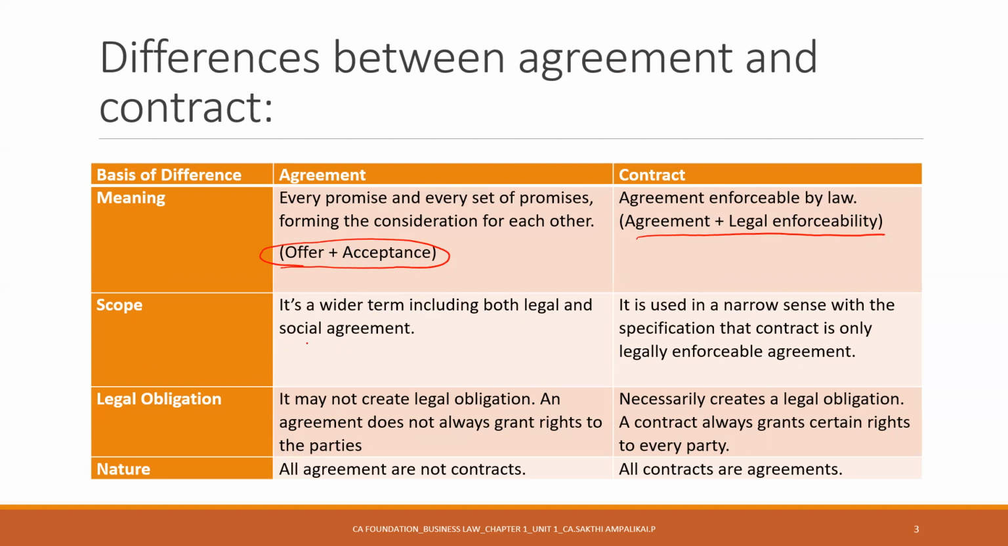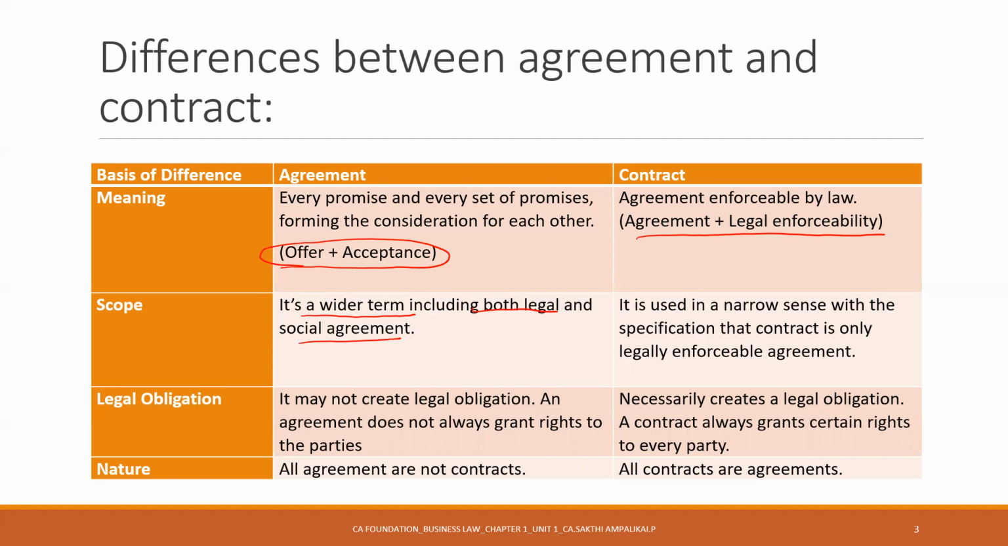So agreement comparatively is a wider term, which will include both legal and social agreement. There are two types of agreement, legal and social agreements. Your father says, when you clear CA, I'll get you a car. It is just a social agreement, not a legal agreement. Tomorrow, when he says, son, sorry, I don't have enough money, please get your own car, you cannot sue your father. It is just a social agreement.